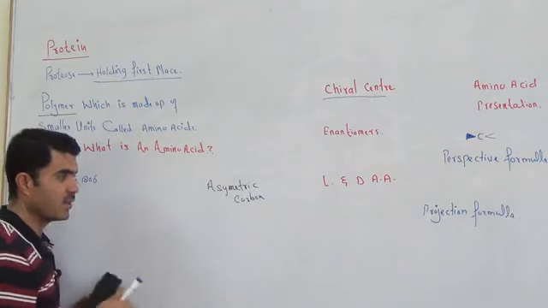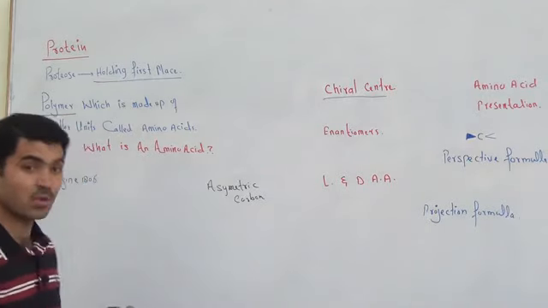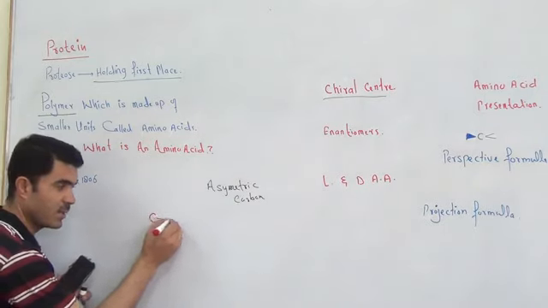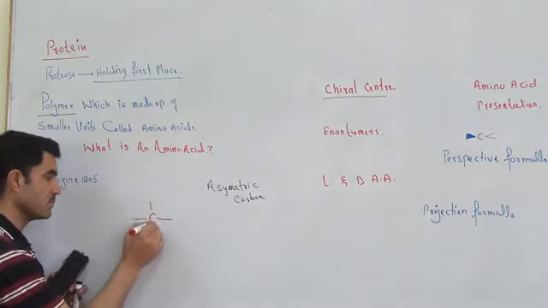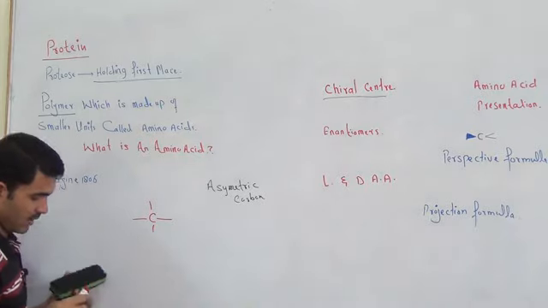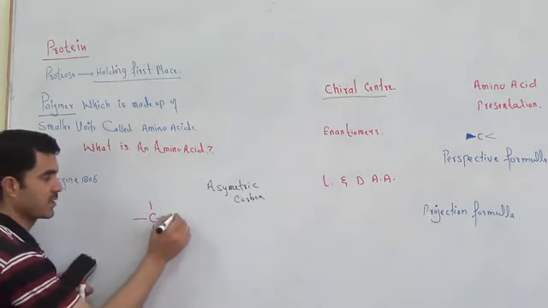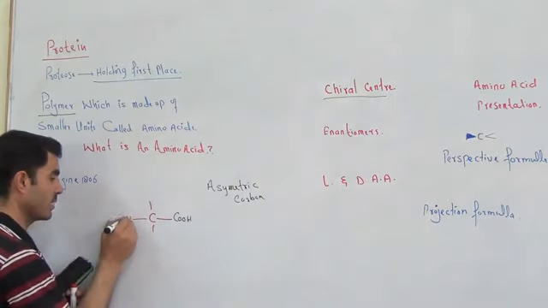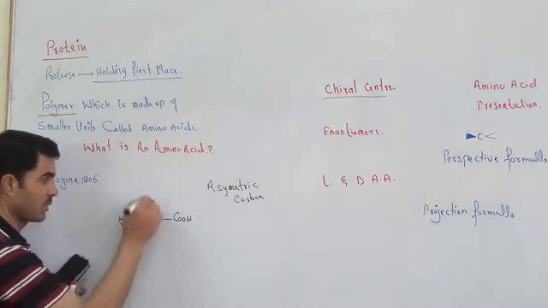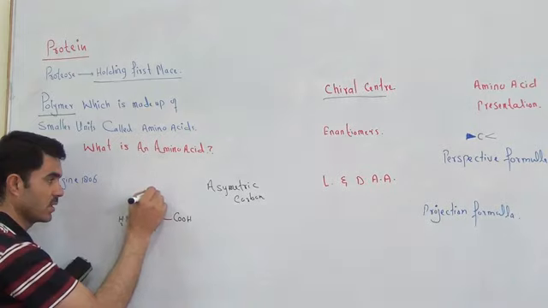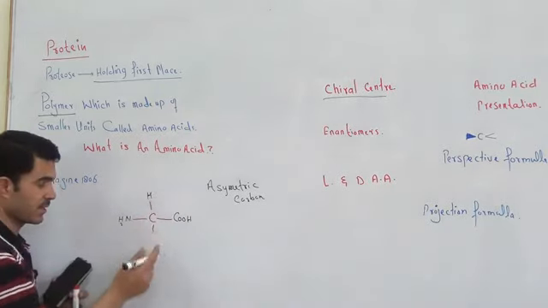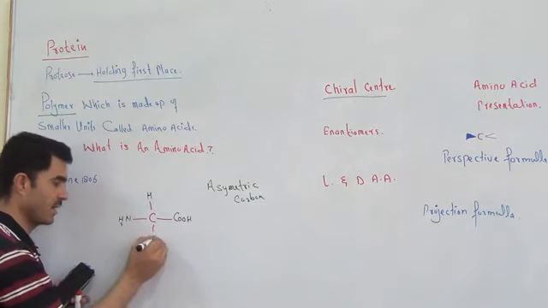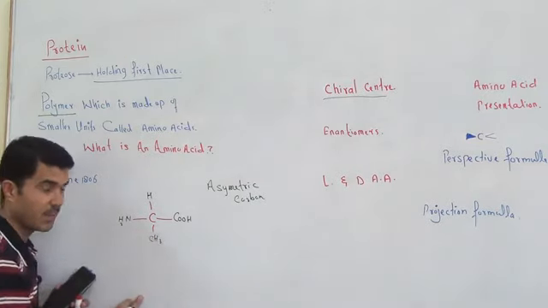Similarly, in an amino acid we saw that there is an alpha carbon, and around that alpha carbon we have different groups: COOH, NH2 amino, hydrogen, and here anything could come, or let's suppose I write CH3.